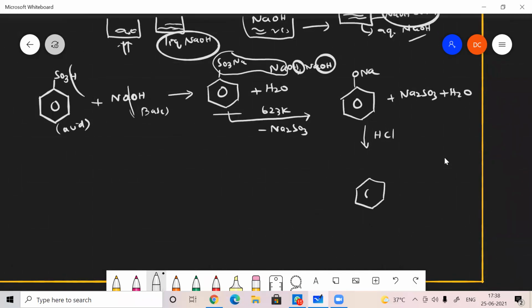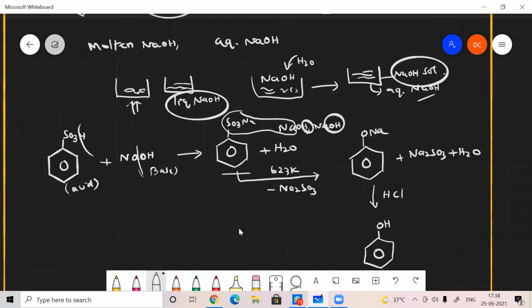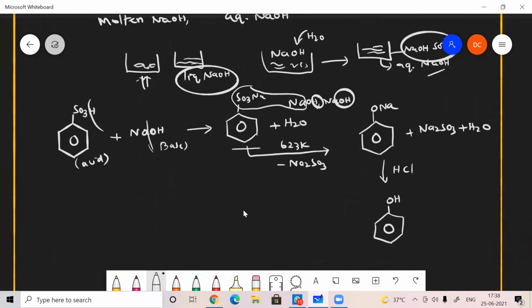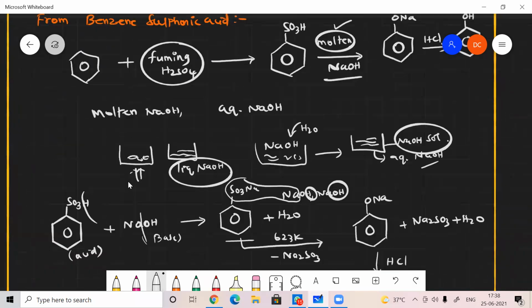Which reaction should you prefer, sir? This one or the above one? No, the first reaction is the formation of benzene sulfonic acid, so this is the overall reaction I can do.